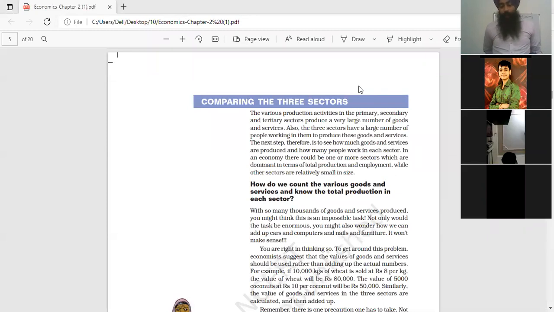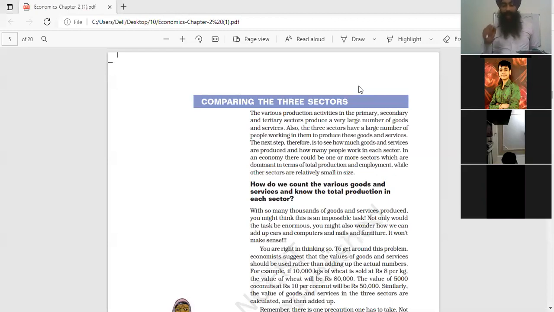Clear? So all goods purchased by the consumer households are final goods because they are meant for final consumption. All goods purchased by the firms for investment are final goods.